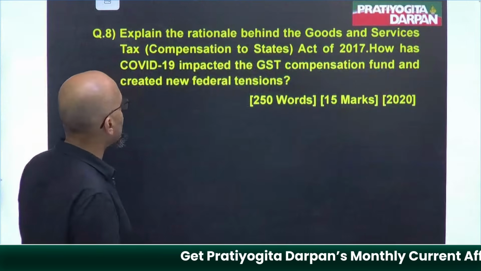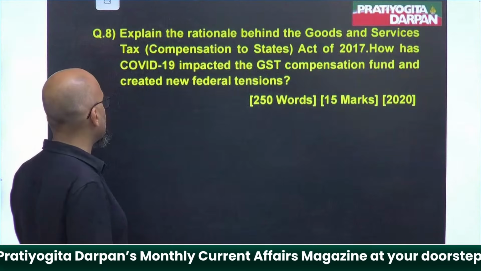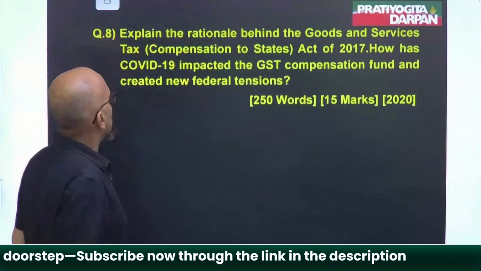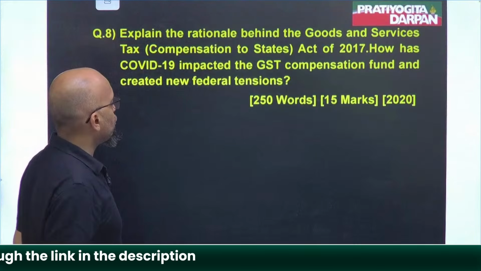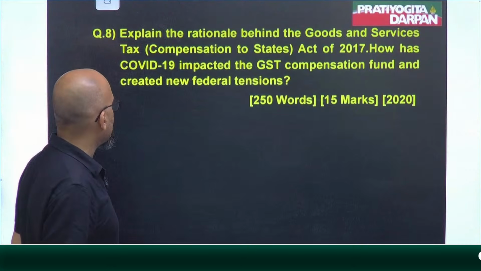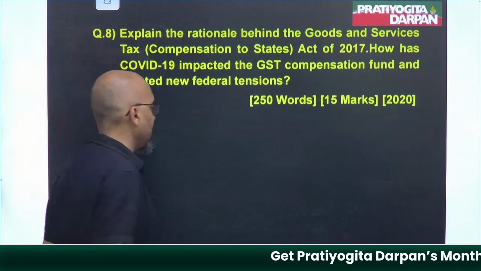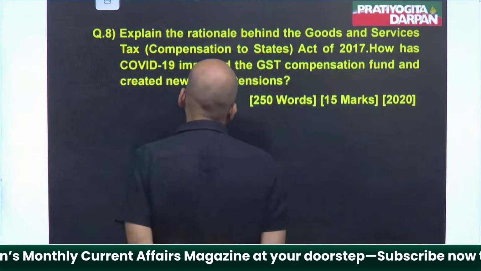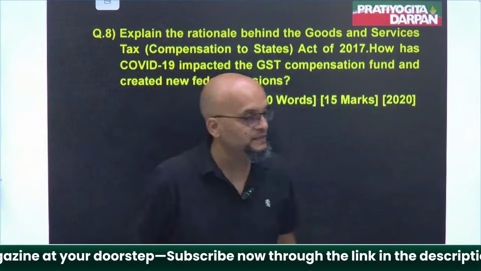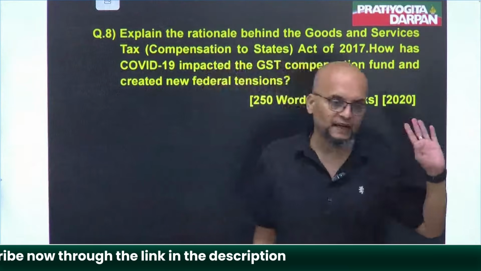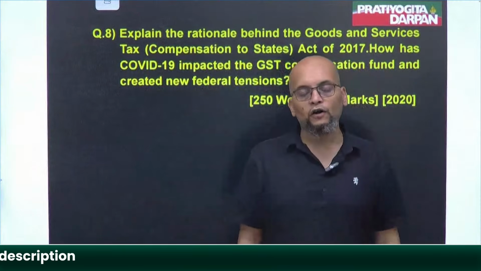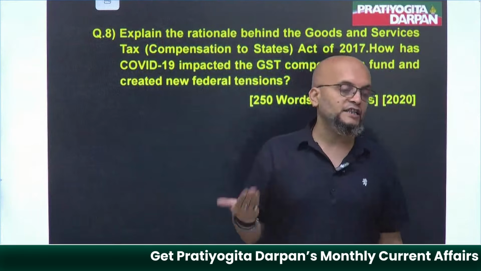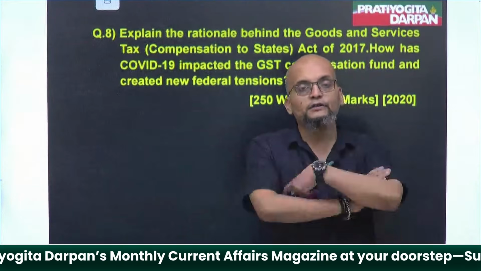2020, explain the rationale behind goods and service tax. See, 2020 is a question related to GST. Compensation to States Act of 2017. How has COVID-19 impacted the GST compensation fund and created new federal tensions? Pay attention, guys. This was a hot topic of that time. What government said was, government said, pay attention. You all know that GST came in 2017.